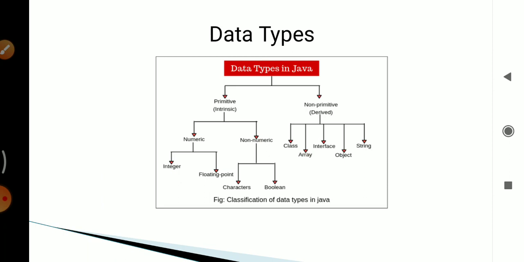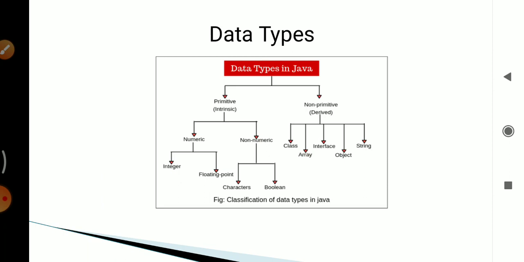Primitive data types are of two types, numeric and non-numeric. Numeric data types contain integers and floating point, and non-numeric data types contain characters and boolean. And non-primitive data types contain class, array, interface, object, string, etc. These are the data types in Java.